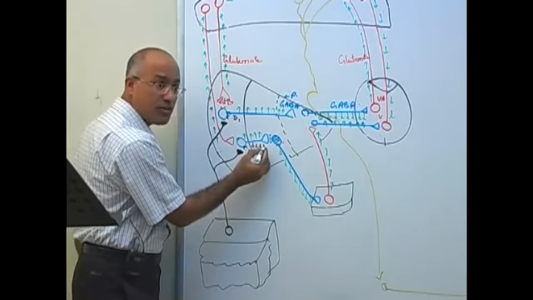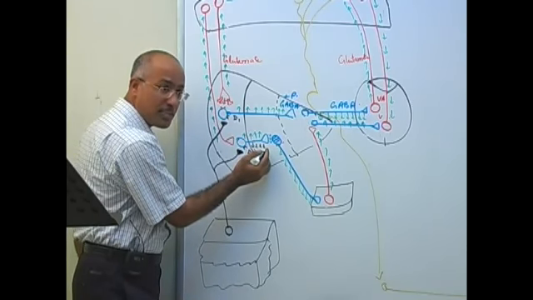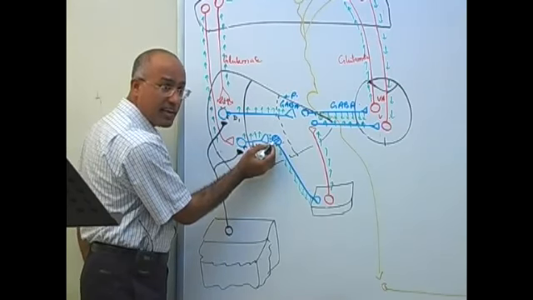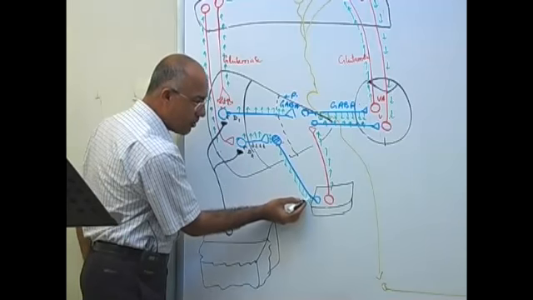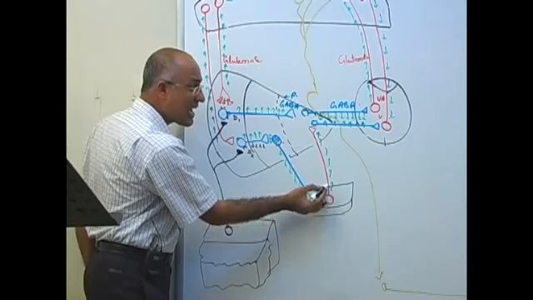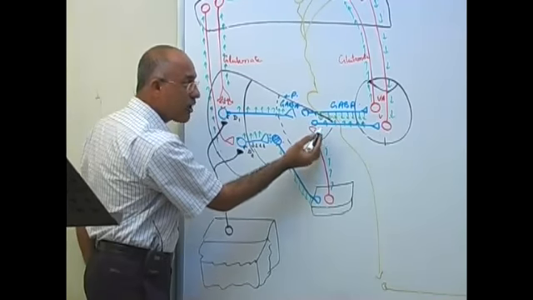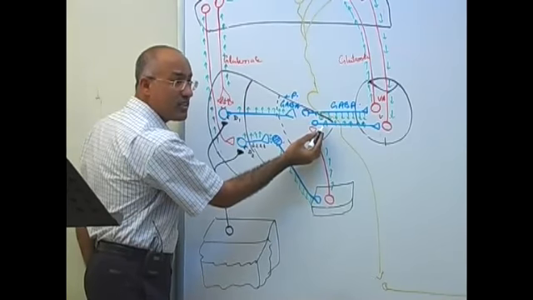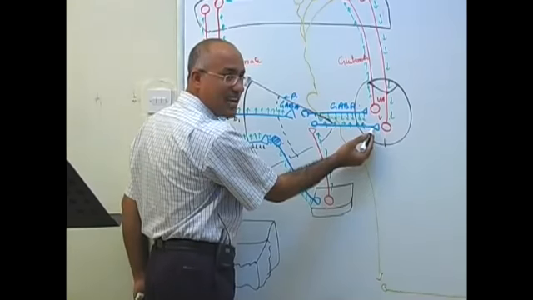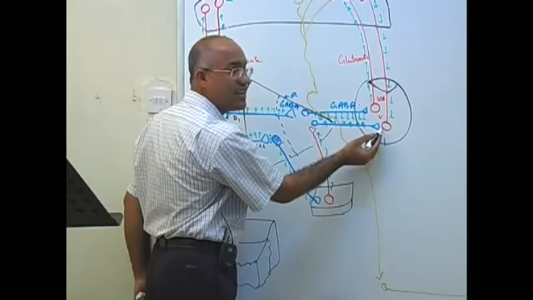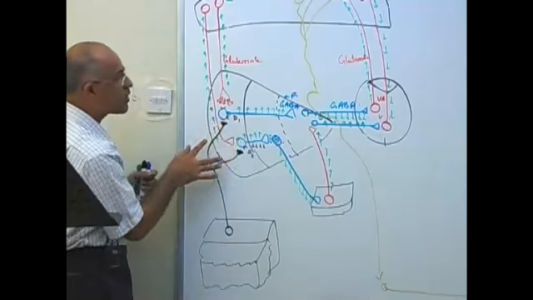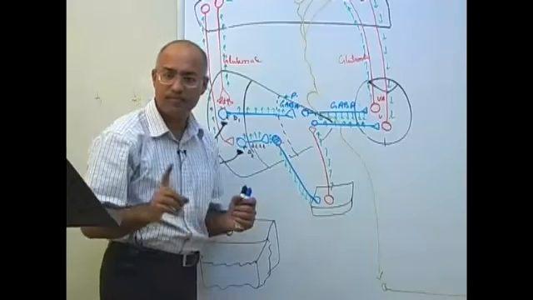Under the influence of dopamine, it becomes less active, so it will release less GABA here. So this pathway will be less inhibited. More GABA would have inhibited it a lot, and this activity would go down, so it will not be stimulated. It will be less active. Are you understanding? And when it is less active, with less GABA over here, this will also be released. So basically, dopaminergic firing on both sides increases the action.